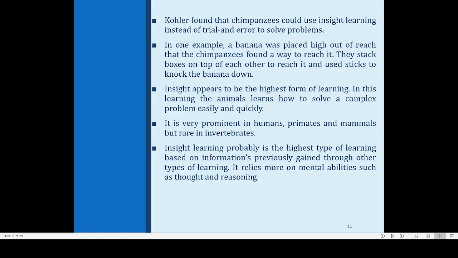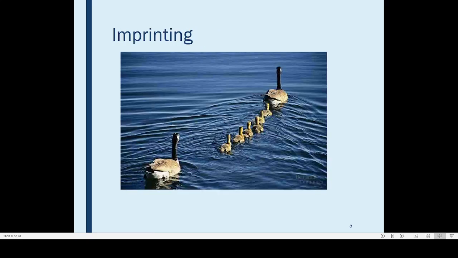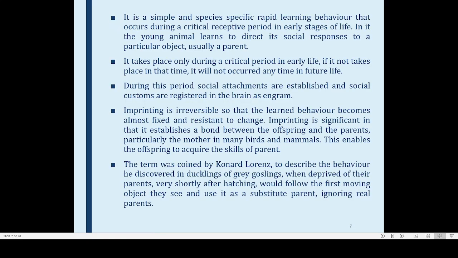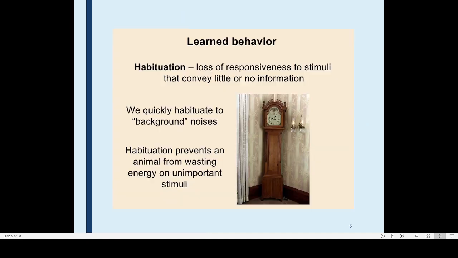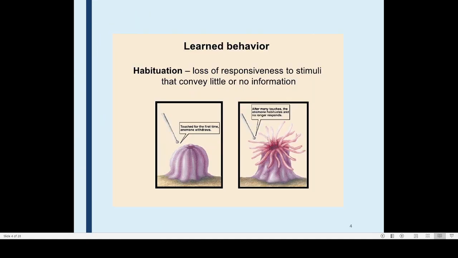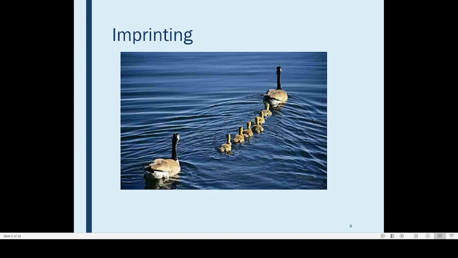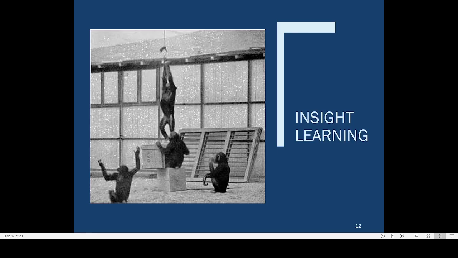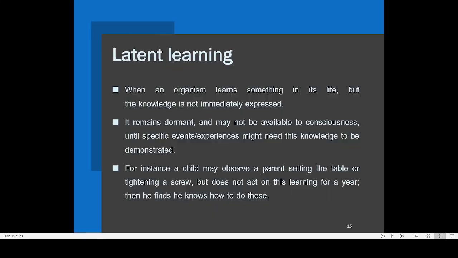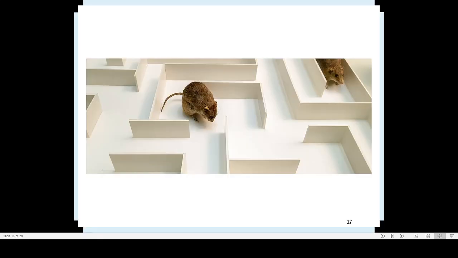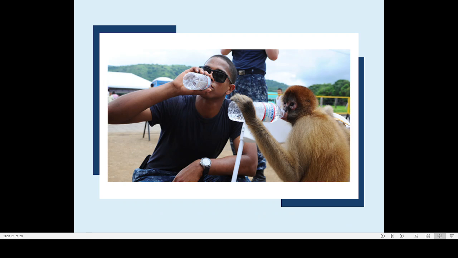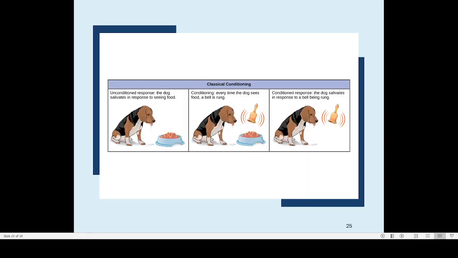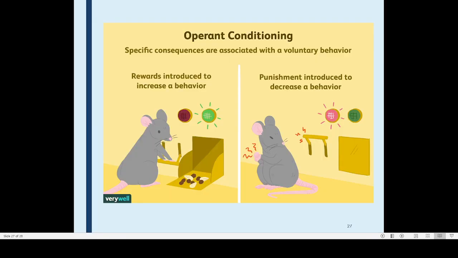Now this is an important topic. Sometimes they will ask you to give a detailed account of different types of learning. So you should explain what is learning, what is habituation, then what is imprinting, sensitization, then insight learning, then latent learning, then imitative learning, conditioned reflex, operant conditioning. These are the various types of learning that you have to explain.